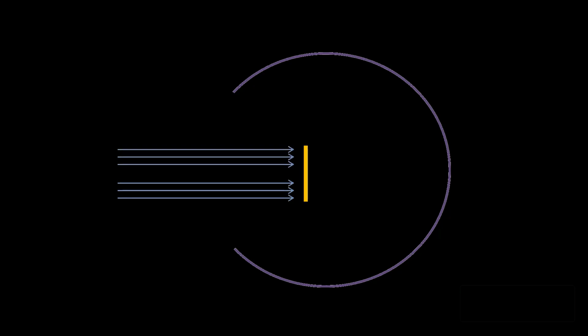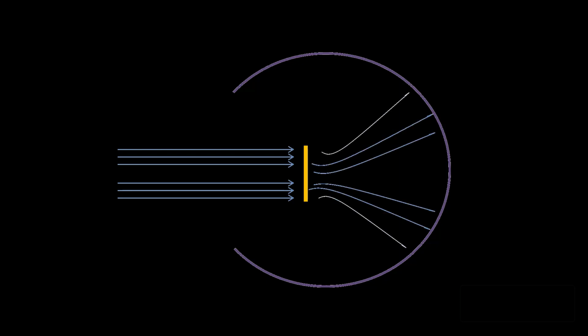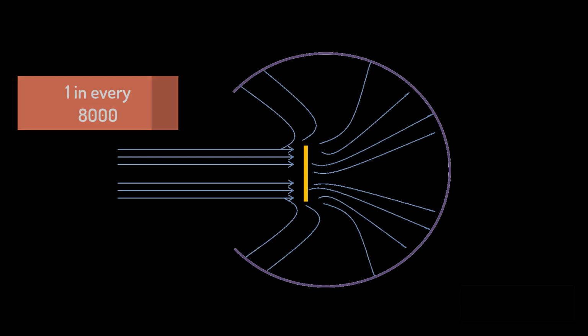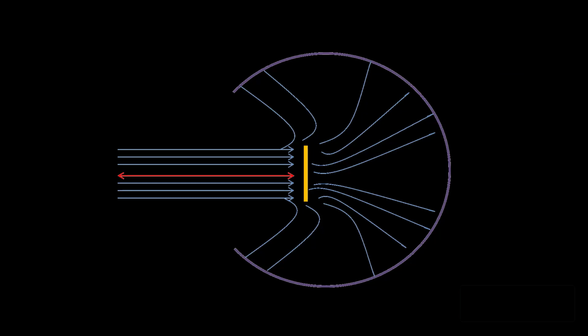Let us discuss the experiment in detail now. The experiment includes a screen and a thin film of gold, around 2 to 3 atoms thick, and the alpha particles are projected onto this film. They travel through the film and get scattered, a few with minute scattering, then the angle of scattering increases, few at right angles and very few greater than 90 degrees. And 1 in every 8,000 particles gets reflected along its own axis, at an angle of around 180 degrees. This is 1 in every 8,000 particles.